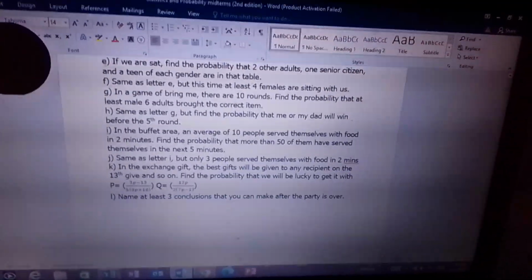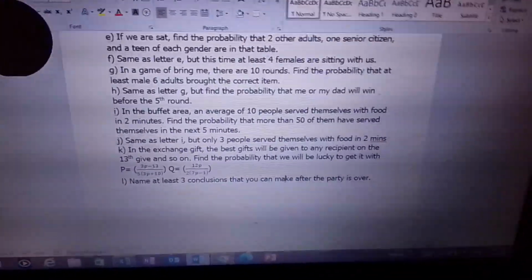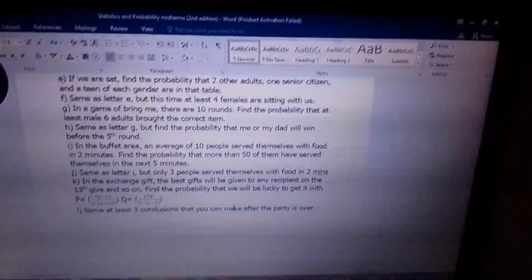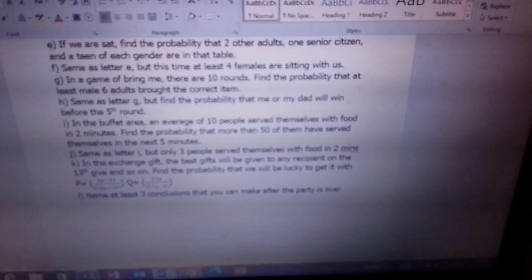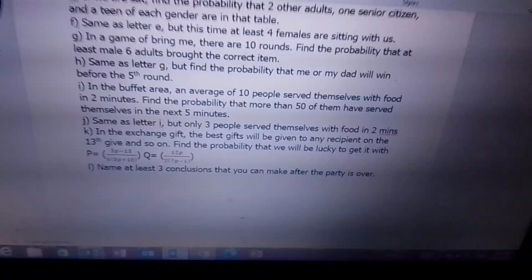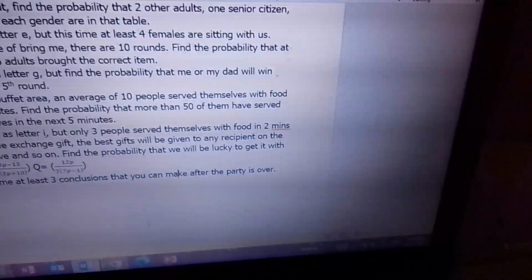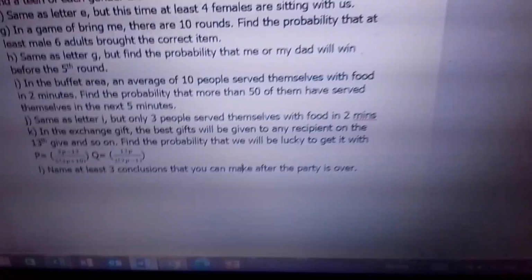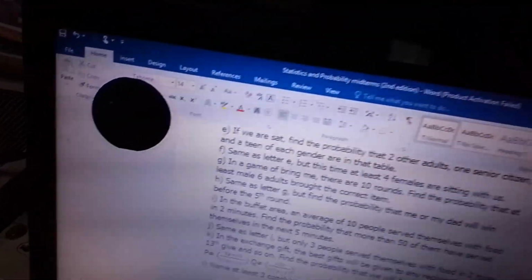Next, for letter I, sabi ko dito, in a buffet area, di ba remember kapag kumain kayo, saan yun? Sa party. Di ba remember if you eat in a buffet area, there's lots of food. And if it's already eating time, an average of 10 people serve themselves with food every 2 minutes. Find the probability that more than 50 of them will serve themselves with food after 5 minutes.